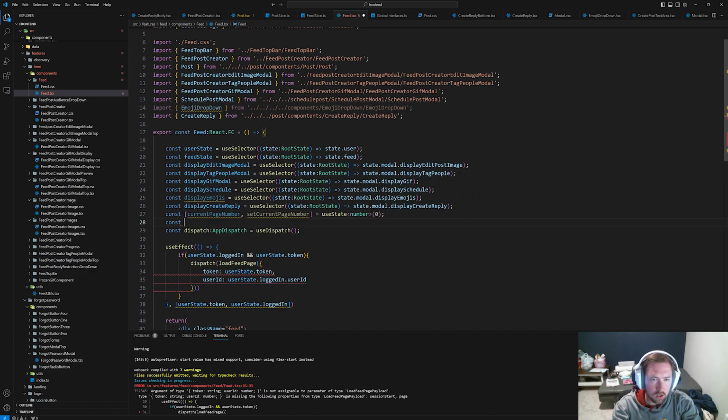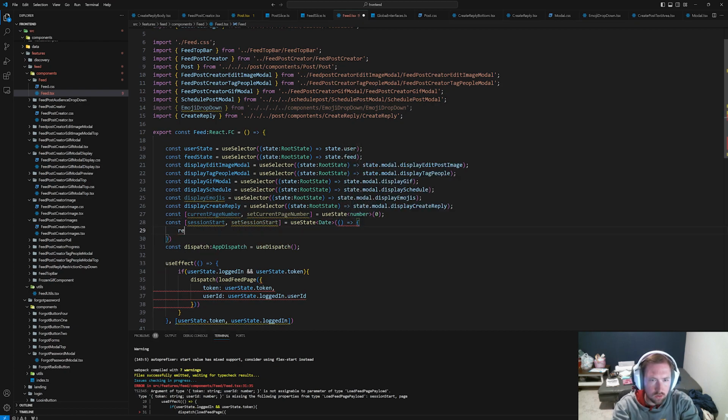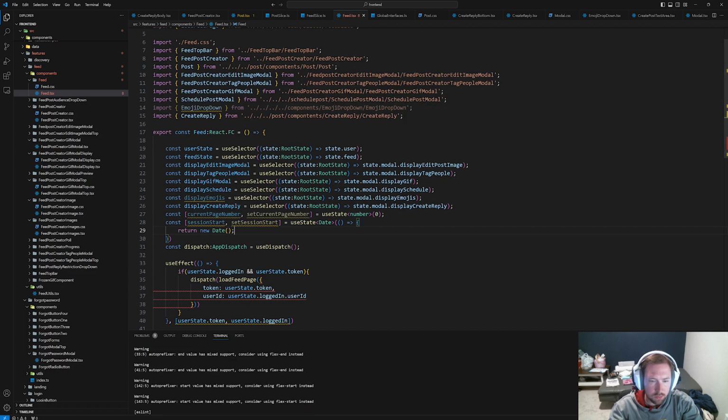And then const session start, and set session start, equal to use state. This will be a date, and I wonder if we can do something like this. So return new date maybe. So then whenever this loads up, it will do that.